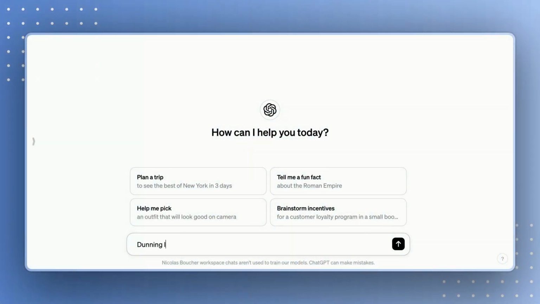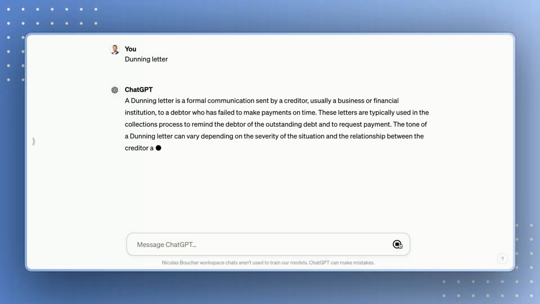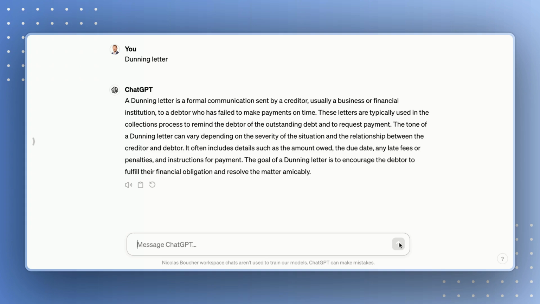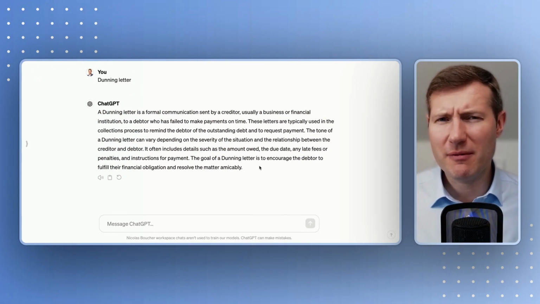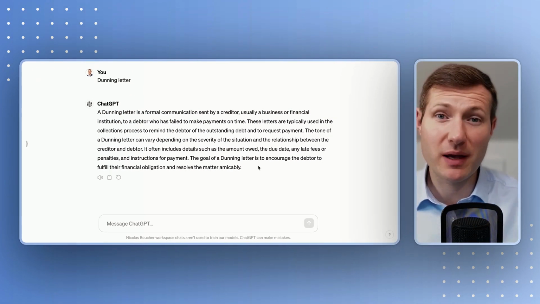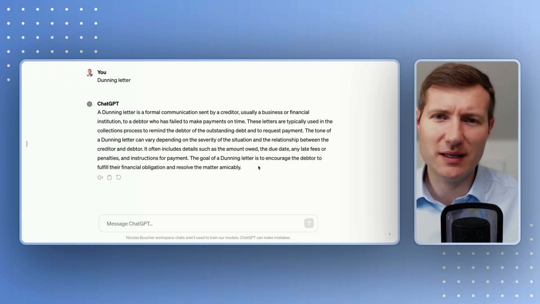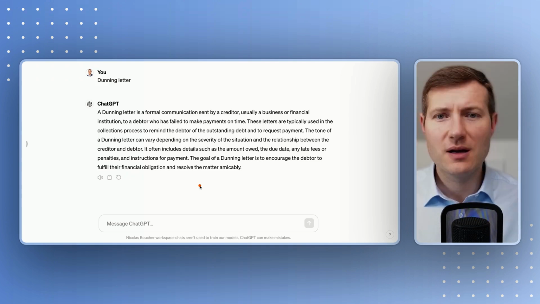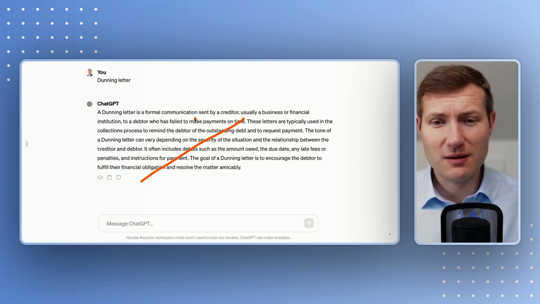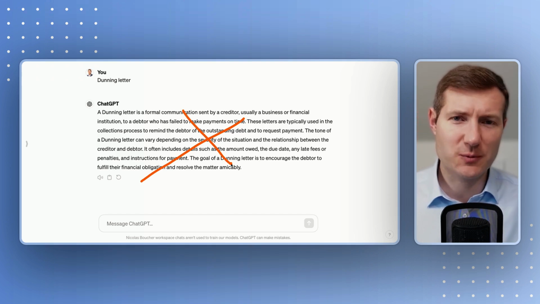Imagine that I want to issue a reminder to one of my clients who didn't pay. I will write inside ChatGPT: dunning letter. Let's see what happens. So we get something quite fast, but we only get a description of what a dunning letter is. The problem is that it doesn't really help us, because what we wanted was to send the letter. We wanted to have the letter drafted. So this is not working well because it doesn't really help us with our work.